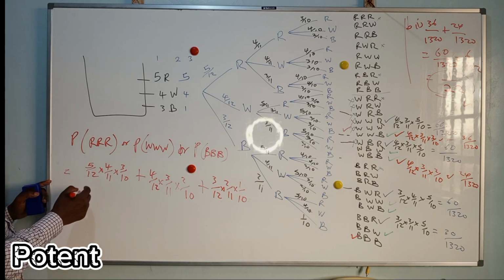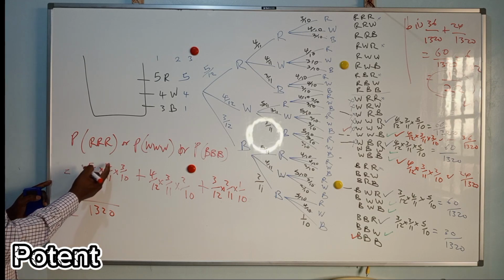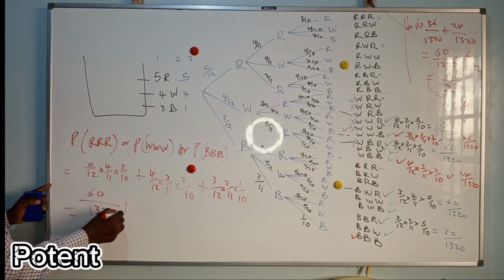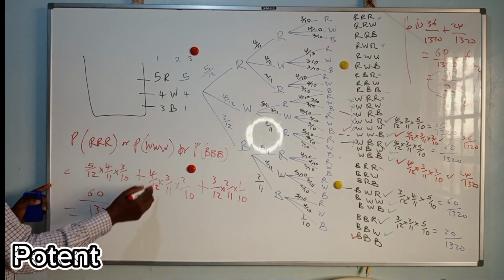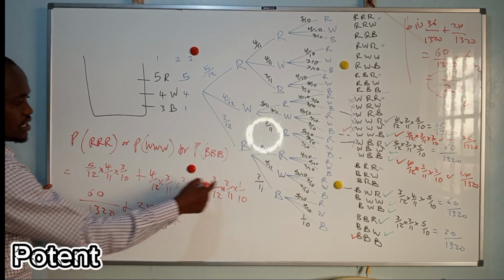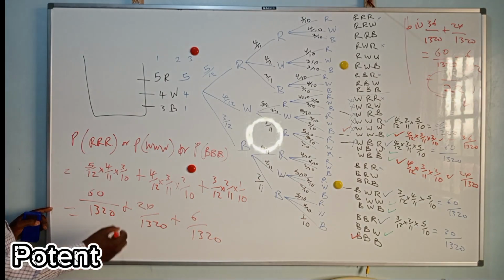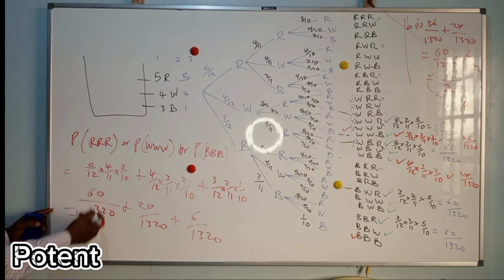So the denominator is 1320. Over 5 times 4 is 20 times 3, 60, plus 24 over 1320, plus 6 over 1320. And you calculate it.